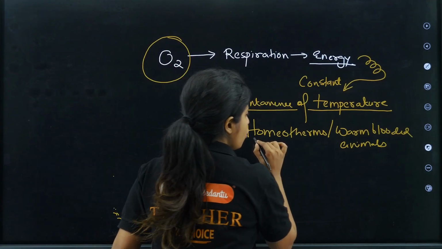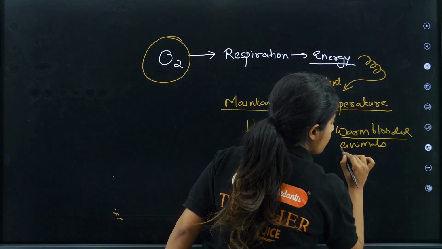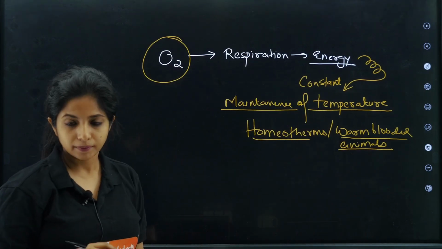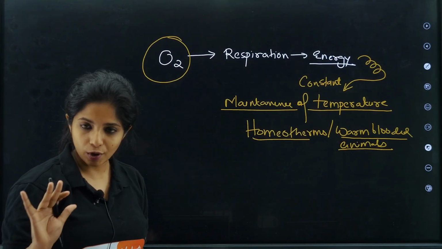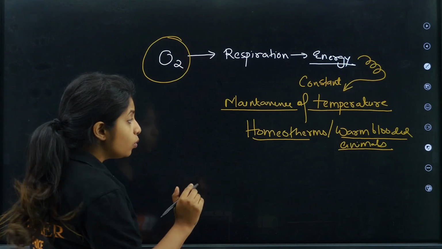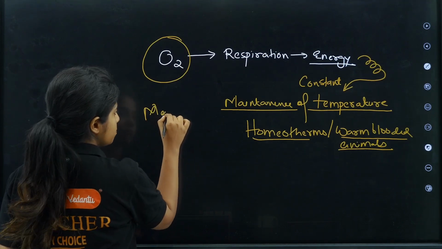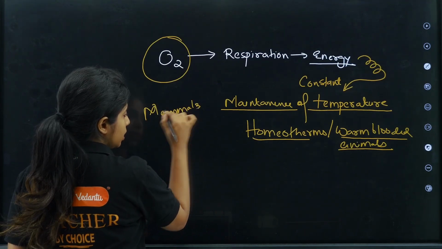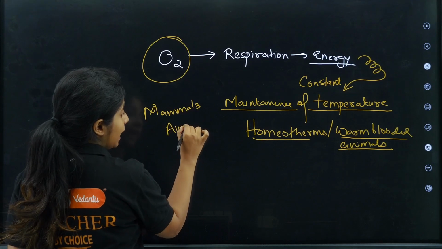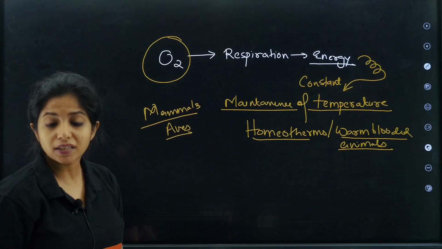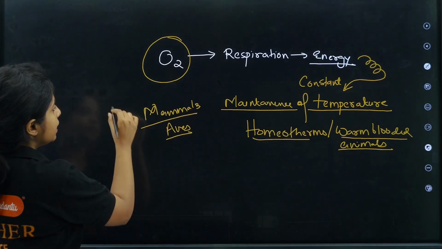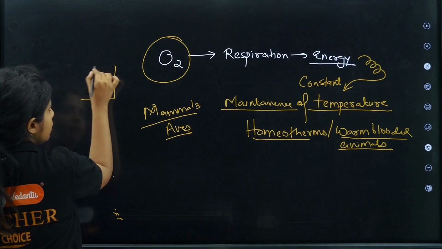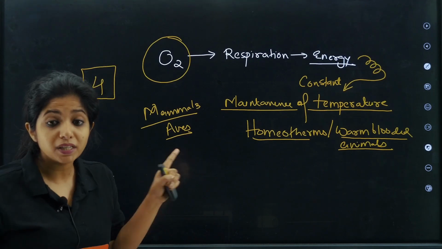Got it? Okay. Now, what are the examples? Mammals. We are one of them. Apart from us, aves, that is birds. Aves and mammals, both of them have a 4-chambered heart. Why, children? Because we do not want mixing of blood.